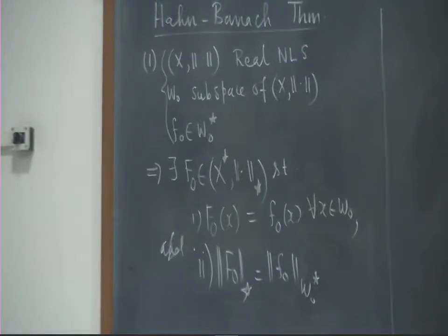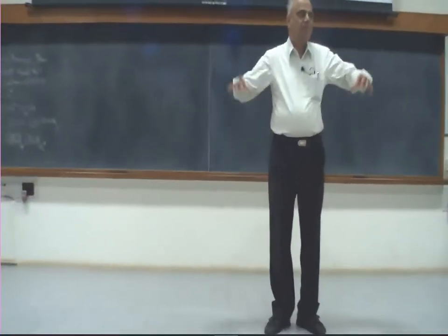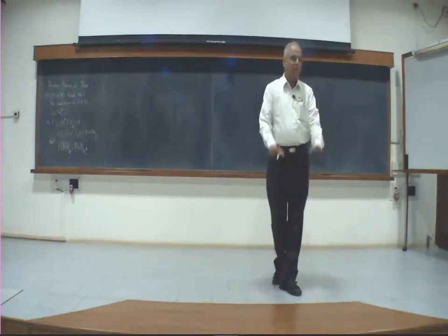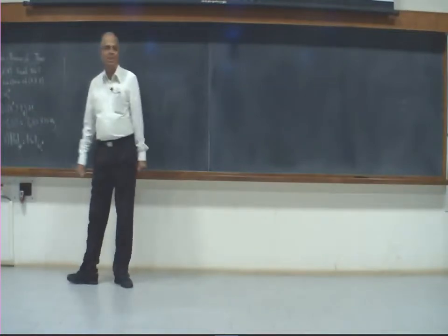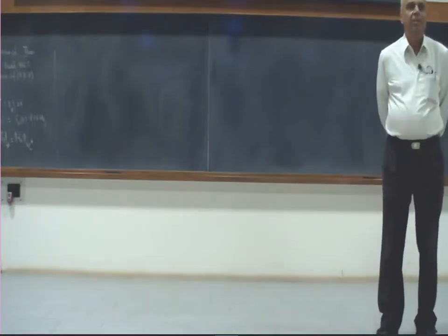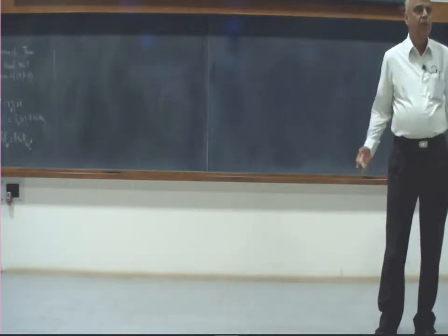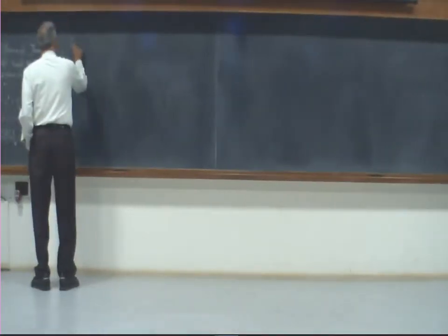So we have to next look at what would happen if we had a complex linear space, normed linear space. Now basically the idea is the complex number is made up of two real numbers. So anything in complex consists of doing the real thing twice. So basically there will be something like trying to do two extensions, one for the real part and one for the imaginary part, but with a little bit of clever observation we can see that there is only one extension that is needed. So we will next look at the complex case.